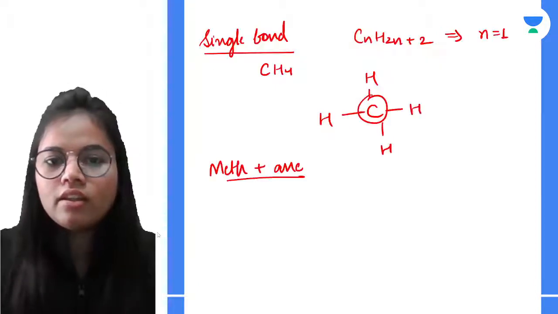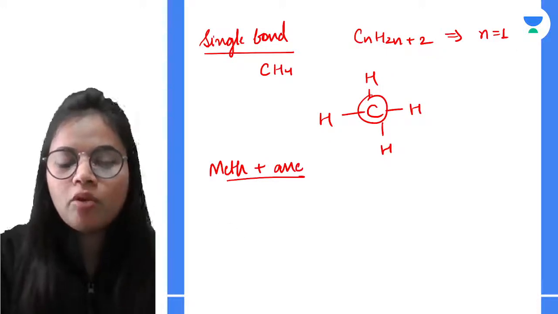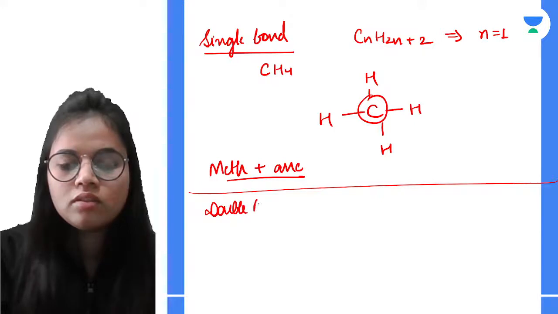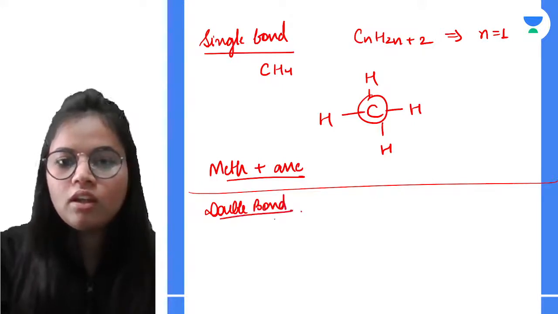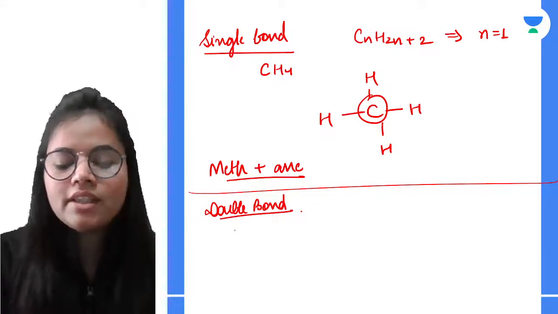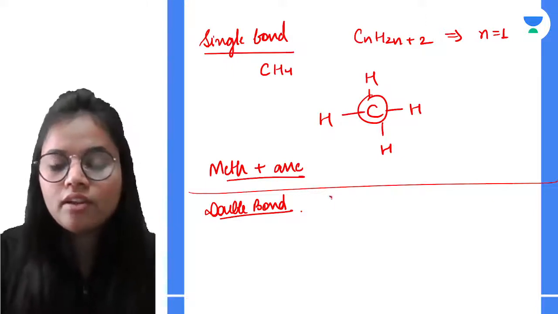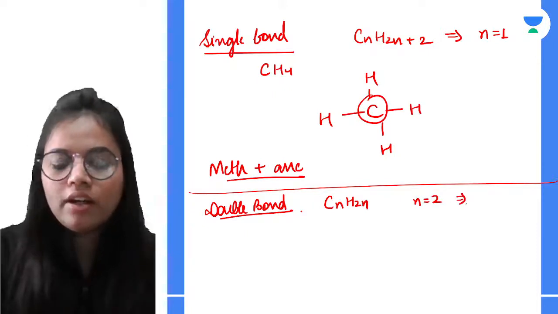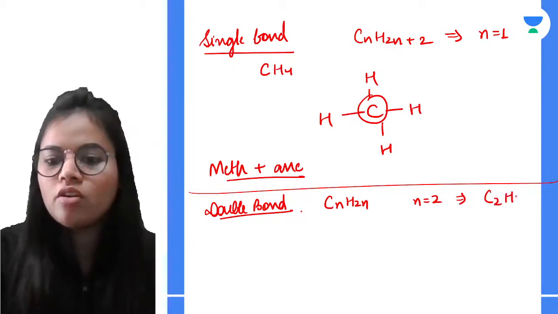Then if I go for a double bond, I will take the case of alkene having the general formula CnH2n. If my n is equal to 2, then what will it be? C2H4.